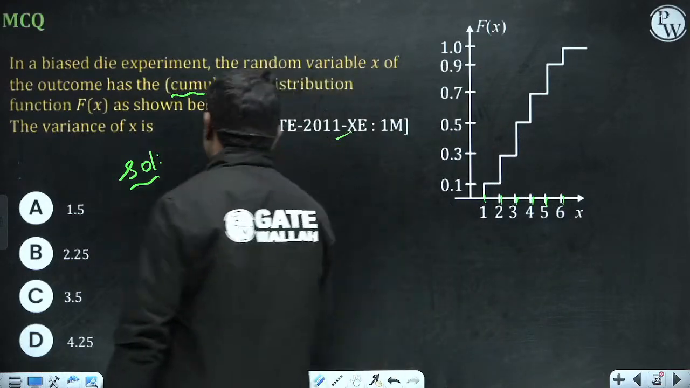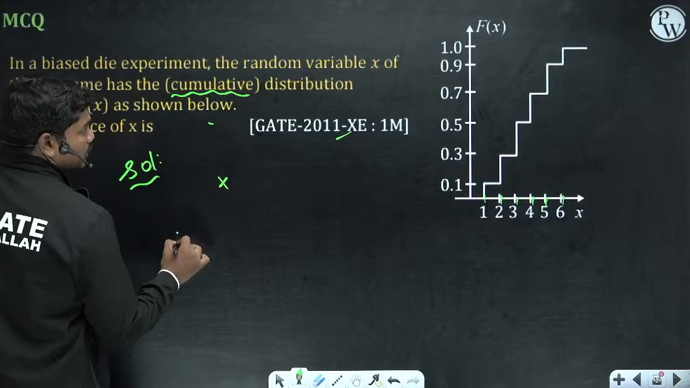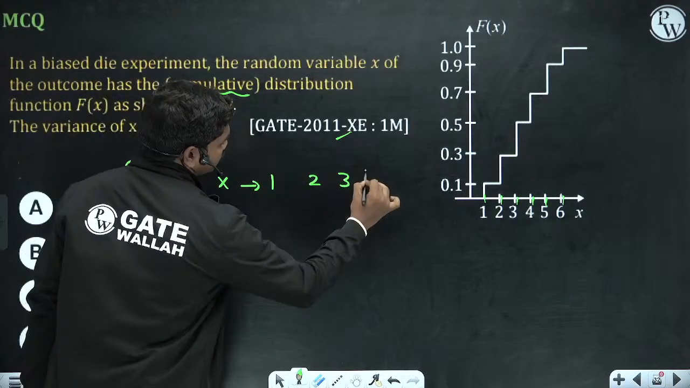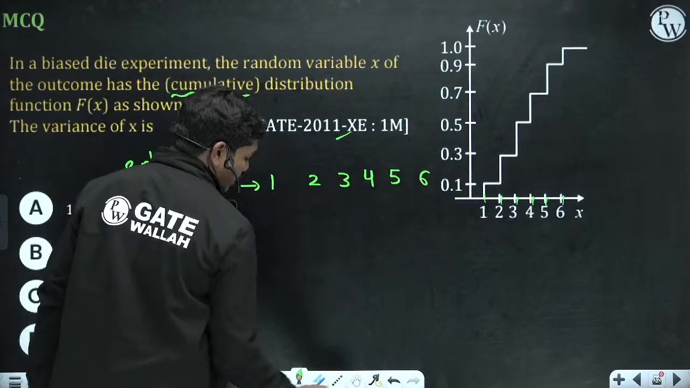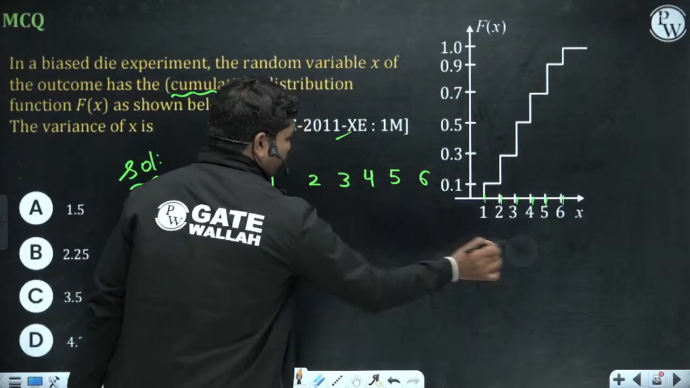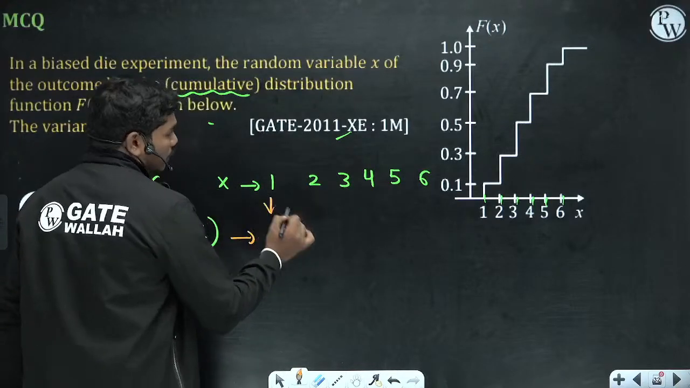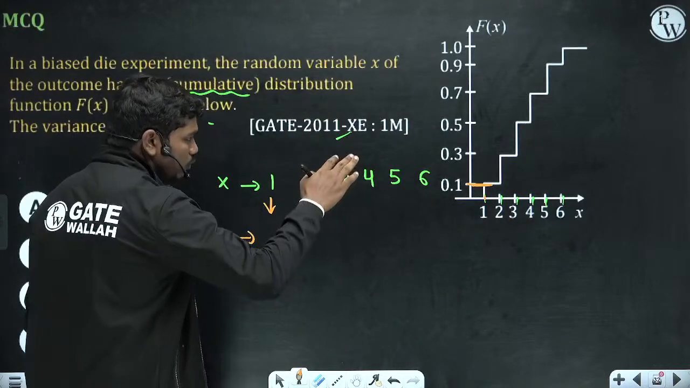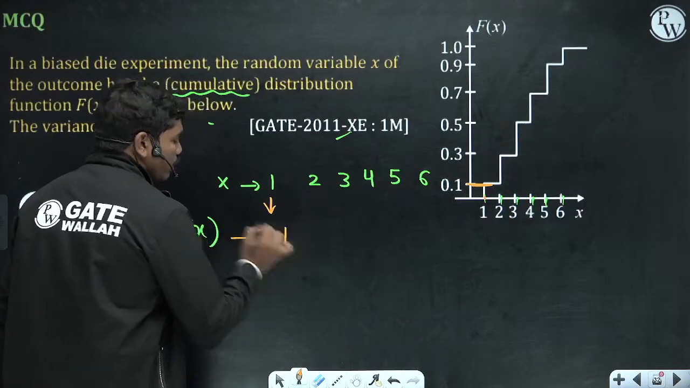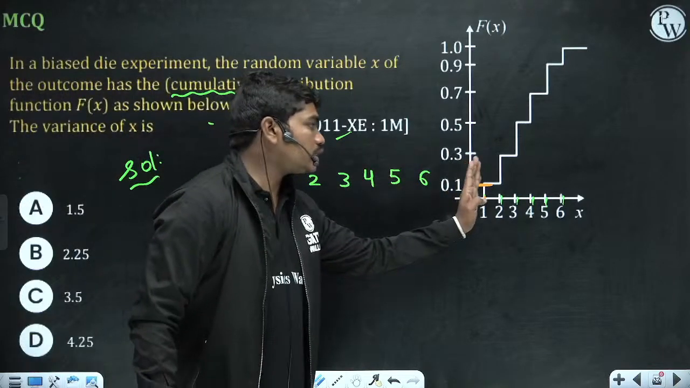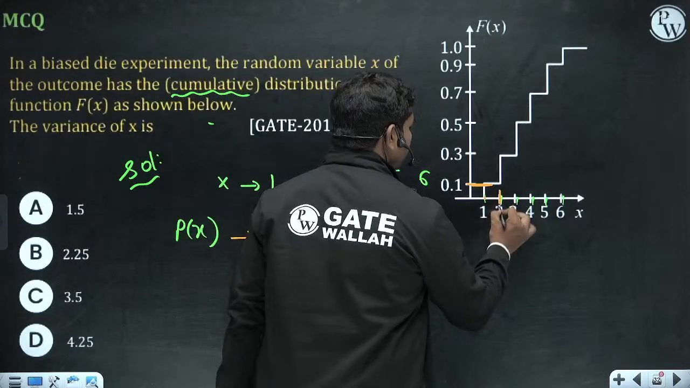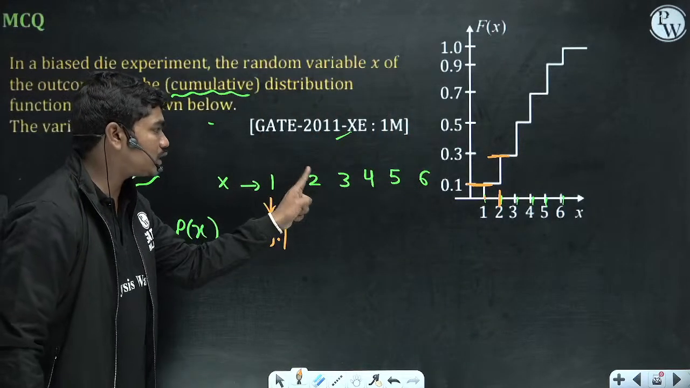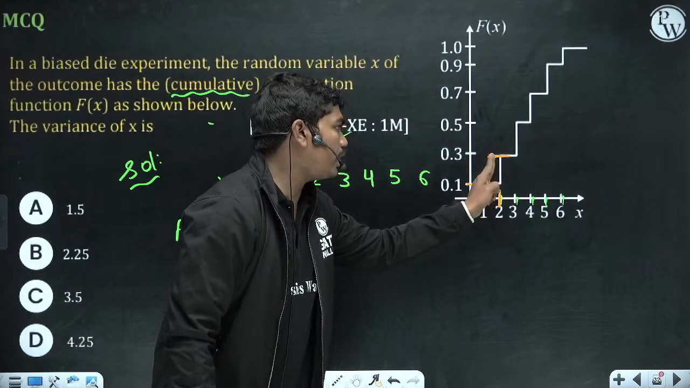So if x, and this is the probability of x, then x can take the values 1, 2, 3, 4, 5, 6. Then what are the values that p of x can take? Whenever x is equal to 1, the probability is 0.1. When you consider only till 1, the probability is 0.1. Now when you consider the total probability till 2, it is 0.3. P of 1 is only 0.1, but the probability of 1 plus 2 till this point is 0.3.